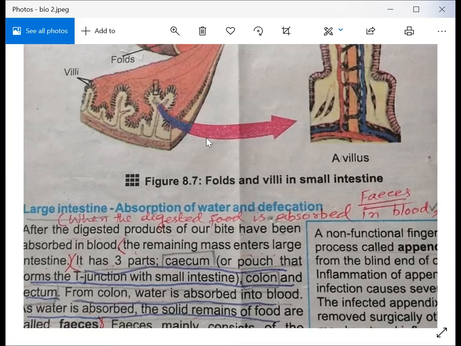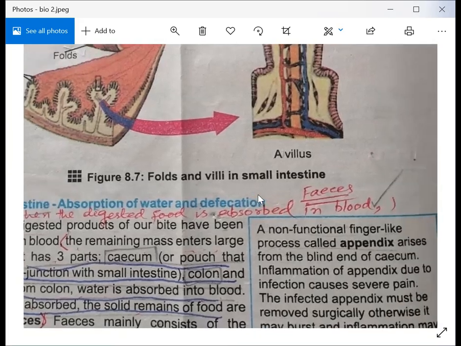Okay, you can also see there is information given in a box. Okay, so look at your book. I would like to explain to you what this is. A non-functional finger-like process called appendix. What is appendix? Okay, it's information about appendix. So look at your screen. A non-functional finger-like process called appendix arises from the blind end of cecum. So where it is present, along with cecum.